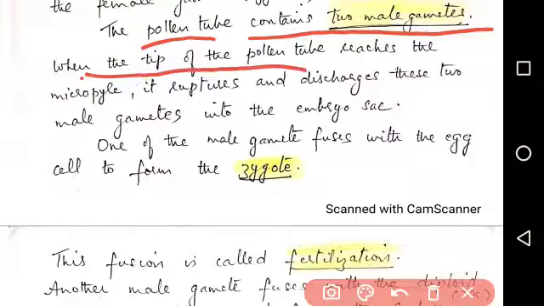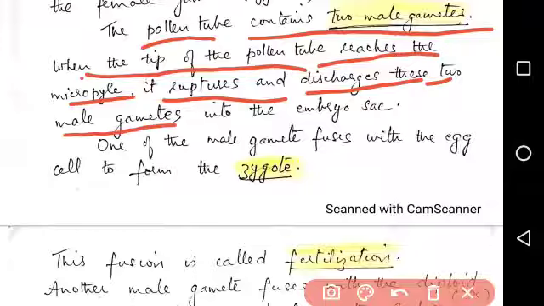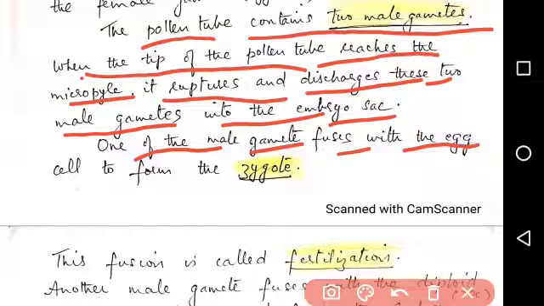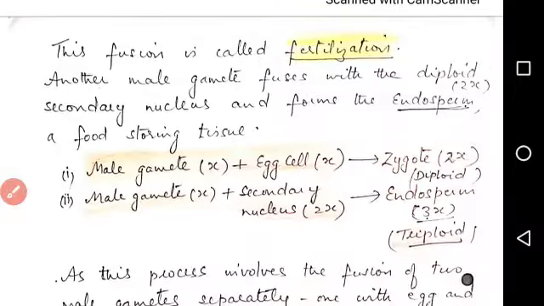When the tip of the pollen tube reaches the micropyle, it ruptures and discharges these two male gametes into the embryo sac. One of the male gametes fuses with the egg cell to form the zygote. This fusion is called fertilization.